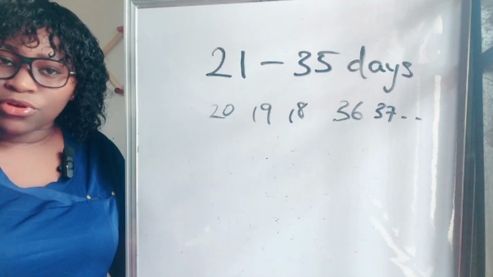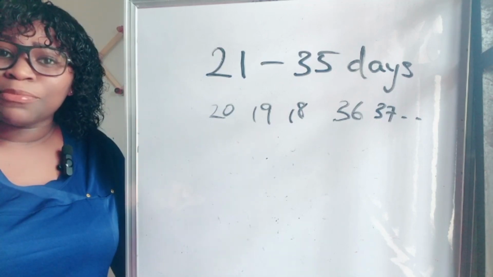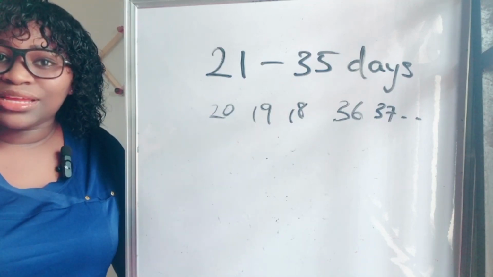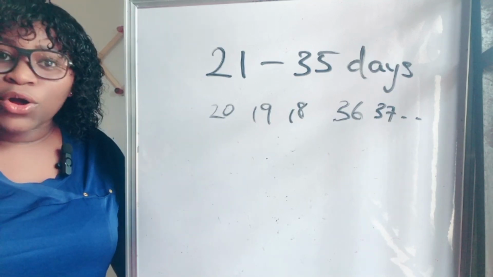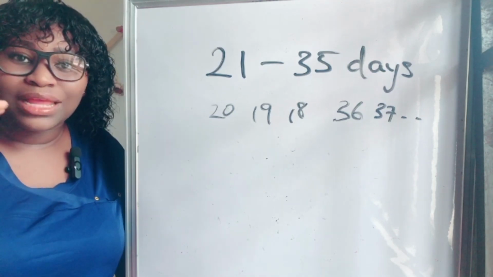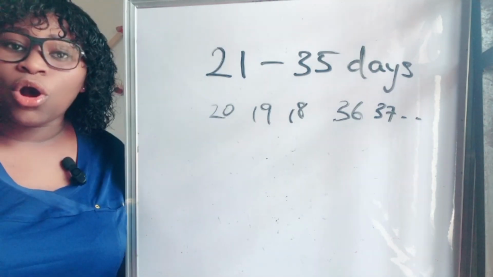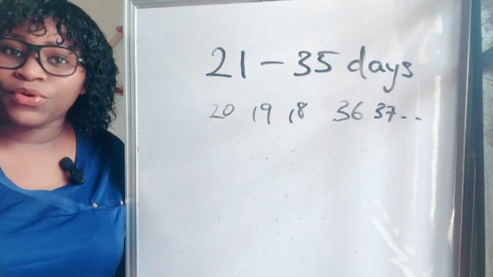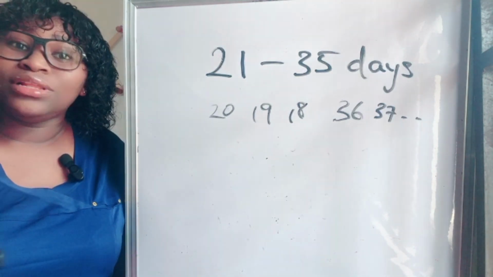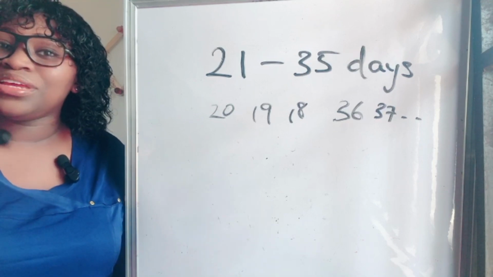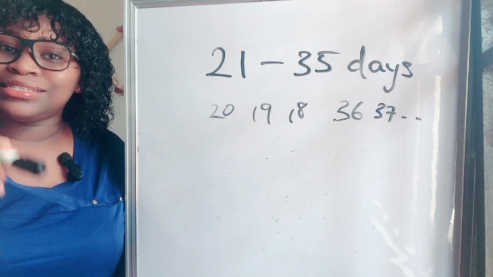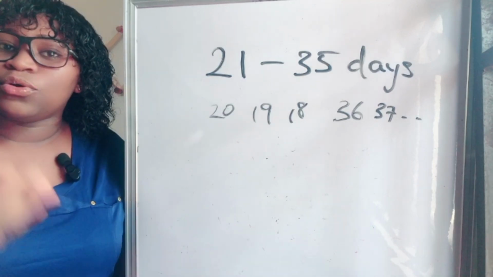Maybe they get their period the month of January, they don't see their period February, then March they get their period, they don't see it again till May, some they don't see it again till August. They just keep skipping the period. Maybe in a year they only see their period 5 times or 4 times. This is what we call irregular periods, and it is different from varying cycle lengths.